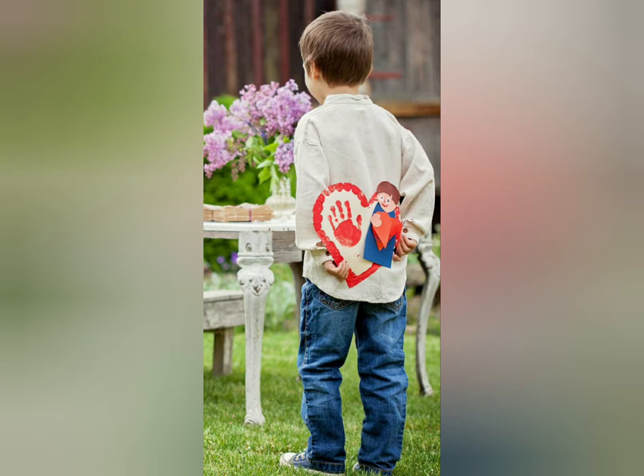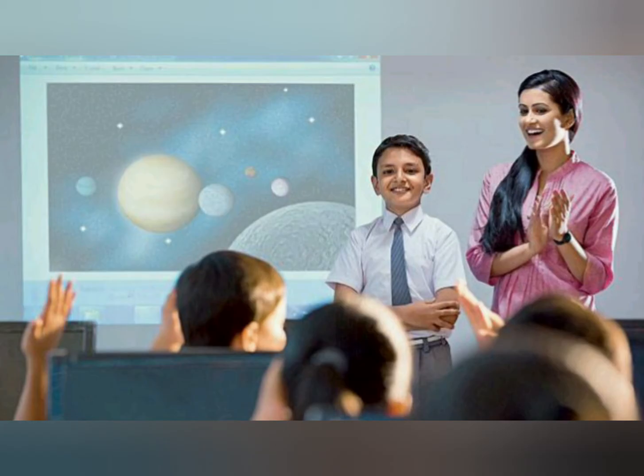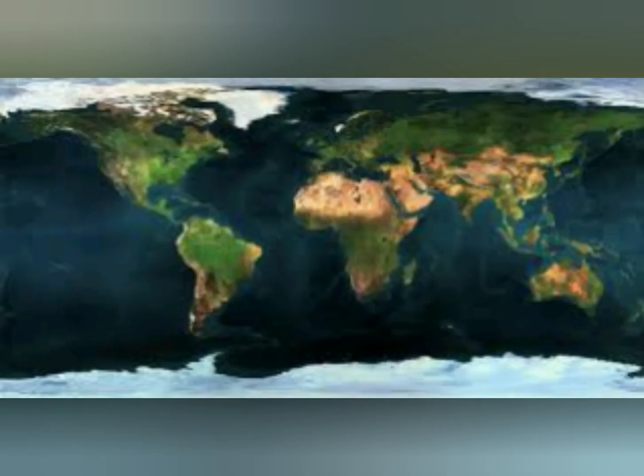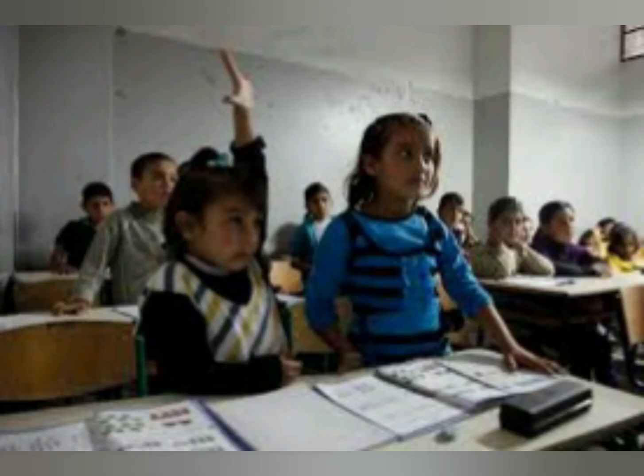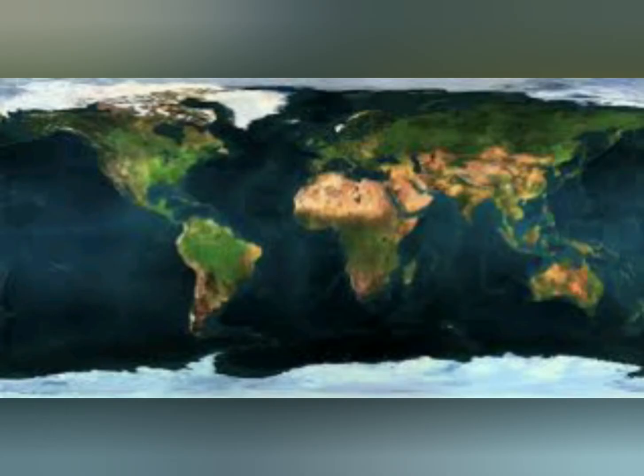Yes, Gayatri ma'am also showed different colored areas on the map and explained about the land masses, and she told that large land masses are called continents. Then my friend Ajay asked ma'am, "In which continent do we live?" Ma'am replied, "We live in the continent of Asia. There are 7 continents: Asia, Africa, North America, South America, Europe, Australia and Antarctica." She told like that, Mom.